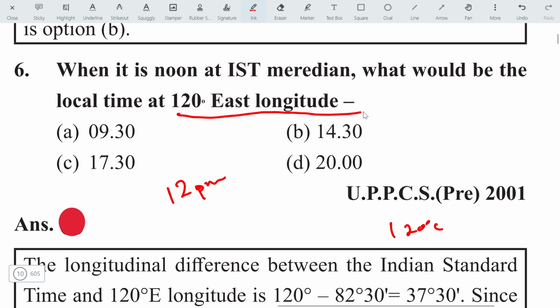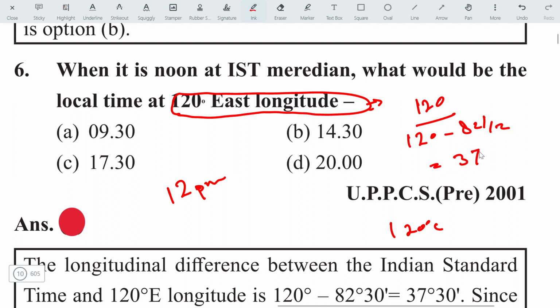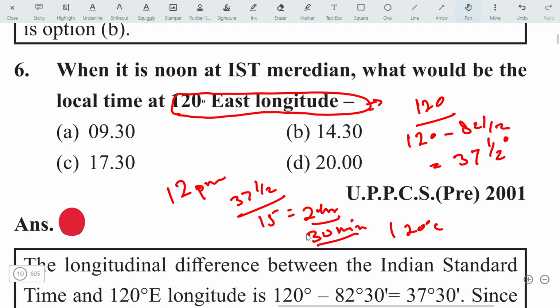120 degree east longitude means it is ahead by 120 degrees from the Greenwich line. If we subtract 120 minus 82 and a half degree, it will come to 37 and a half degree. If we divide 37 and a half by 15, we will get 2 hours and 30 minutes. That means it is ahead of the Indian Standard Time by 2 hours and 30 minutes.